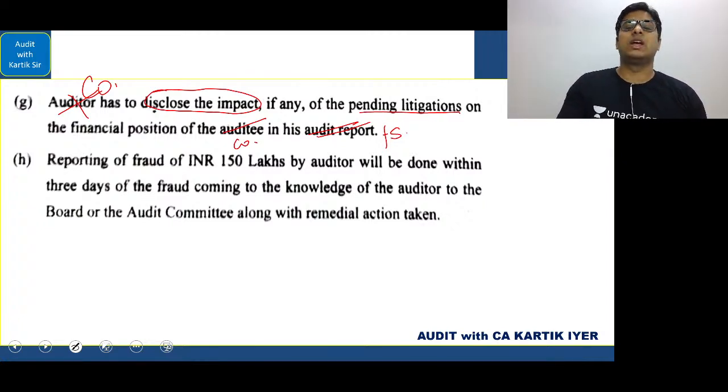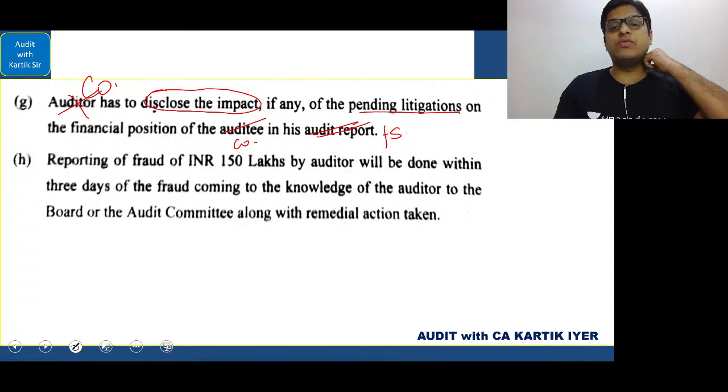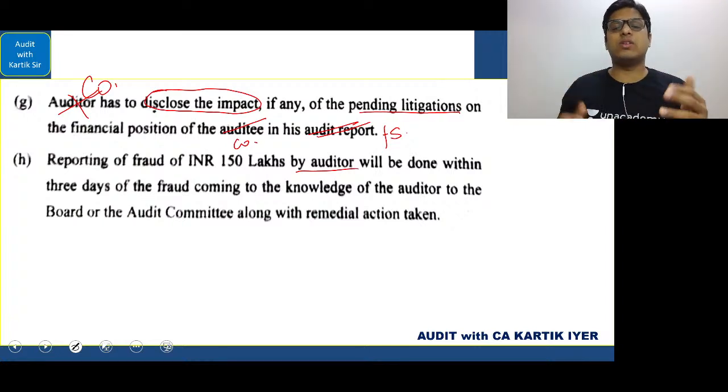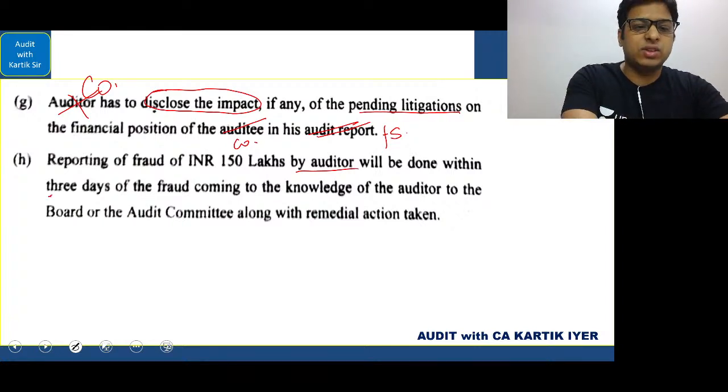Okay. Next one, let's see this. Reporting of fraud of INR 150 lakhs by the auditor will be done within 3 days. Incorrect. Within how many days?